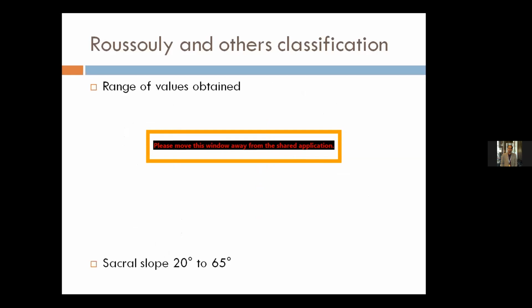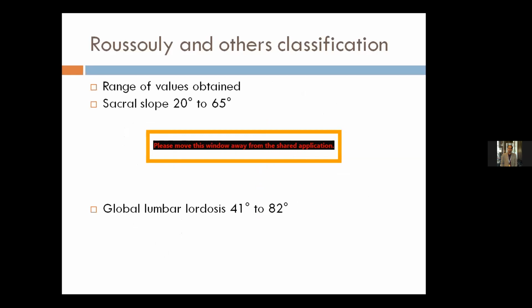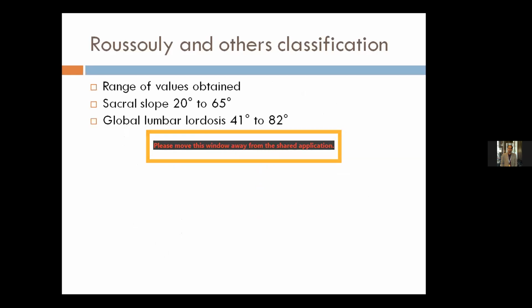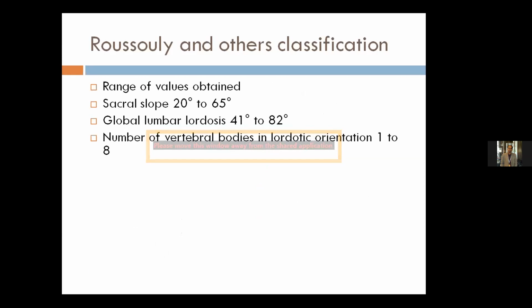To their surprise, they found that sacral slope ranged from 20 to 65 degrees. The global lumbar lordosis ranged from 40 degrees in one patient to 82 degrees in a few others. The number of vertebral bodies in lordotic orientation, which we want to decide, like how many vertebral bodies we want to have in the lordotic contour in our rod, ranged from 1 to 8.